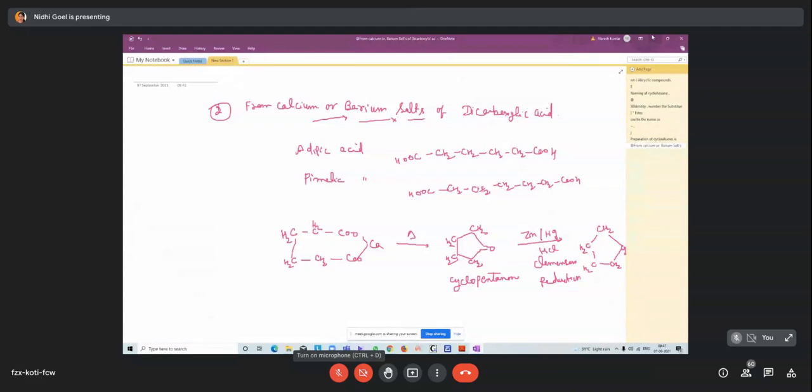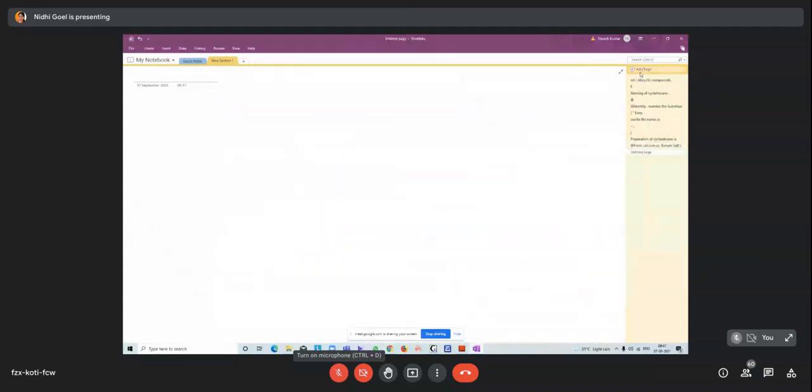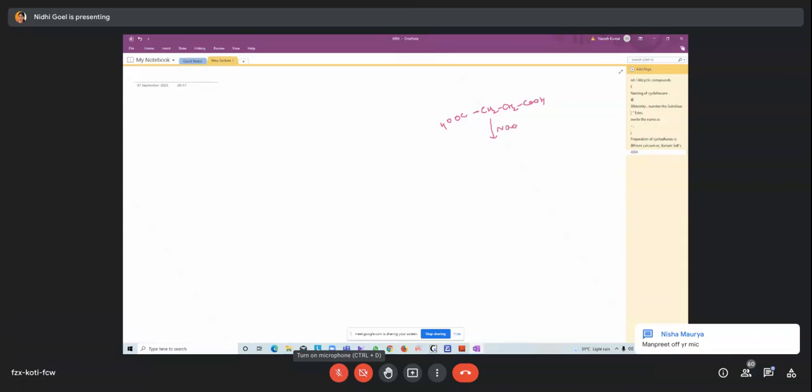Suppose a simple reaction. CH2, CH2, COOH, COOH. This is succinic acid. This is the general example. If it reacts with 2NaOH, then what will be the product? CH2, CH2, COONa, COONa. With the removal of the water molecule, this is the disodium salt.